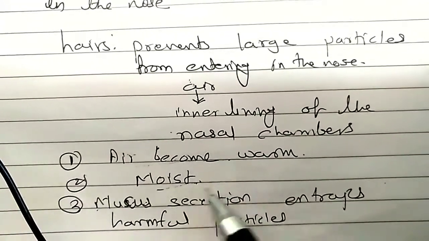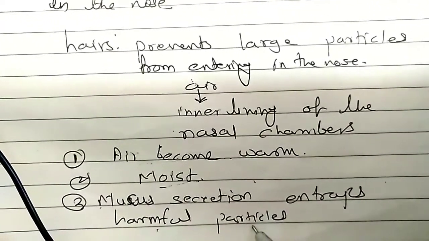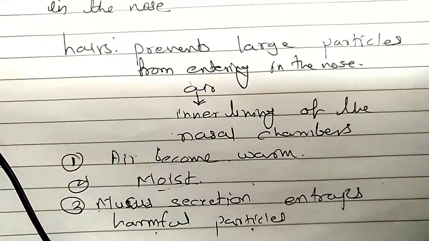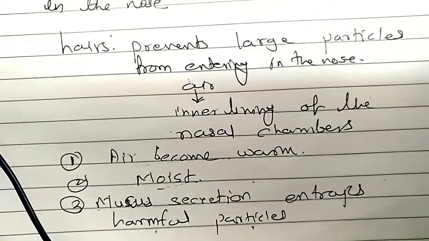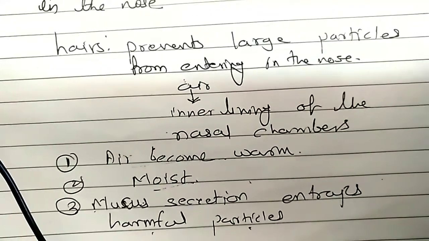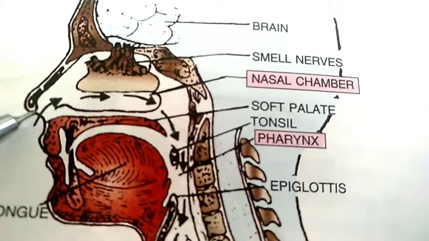The mucus secretion entraps the harmful particles. Now air becomes free from dust particles, and this air becomes warm and moist. Now it passes through the respiratory tract. Now we'll understand more about it. Now see the passage of air.